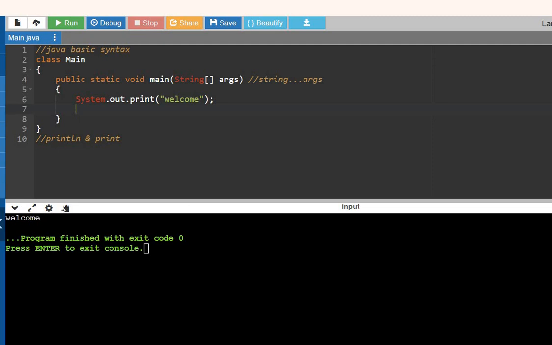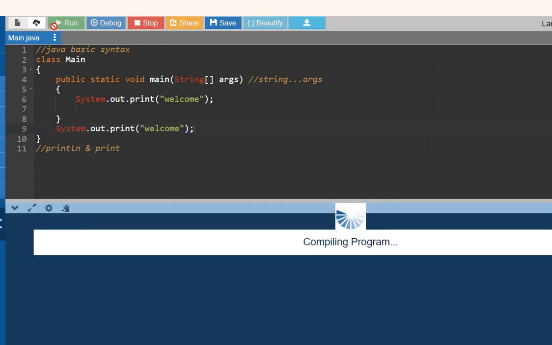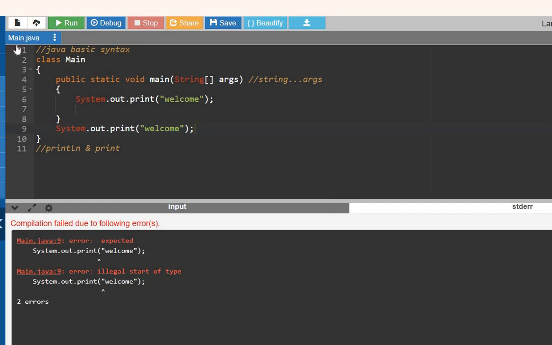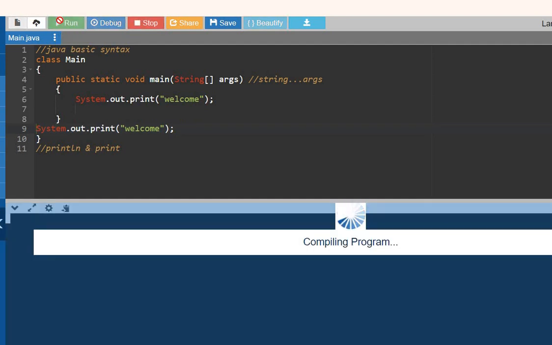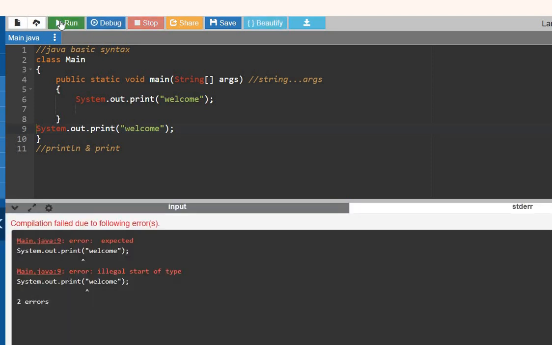So I'm using two print statements. I think I can use the same statements outside the brace. Let me try one. See here, I am going to print two things. I think it is possible outside the brace. Okay, illegal start of type, Java line nine. Let me start here. I can't run outside the brace.